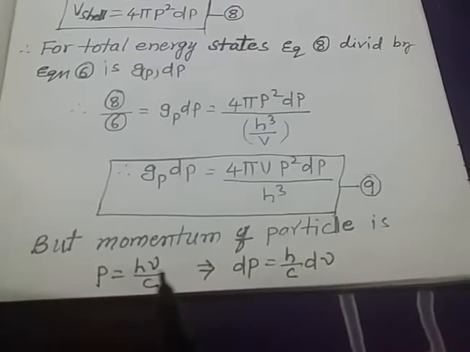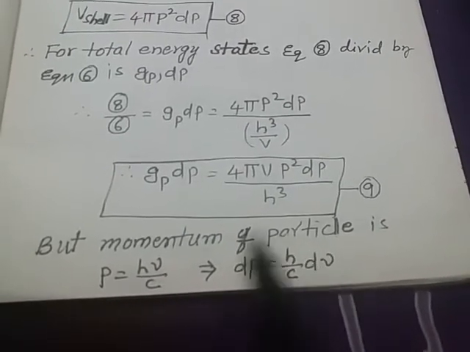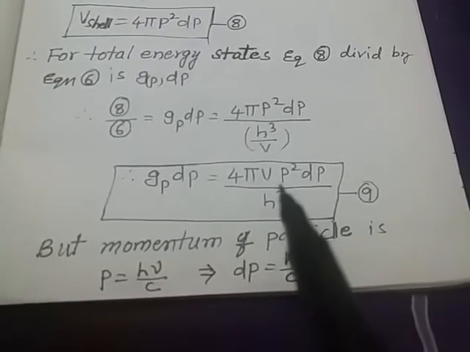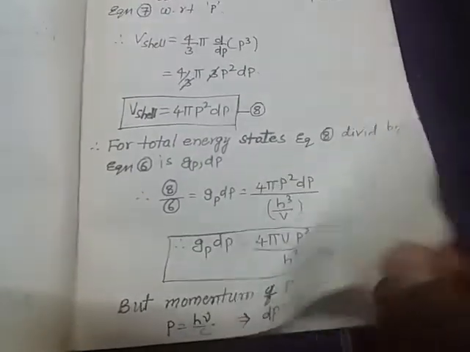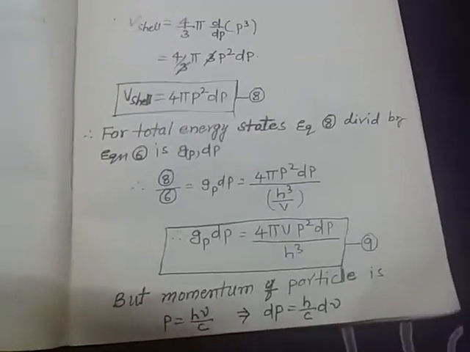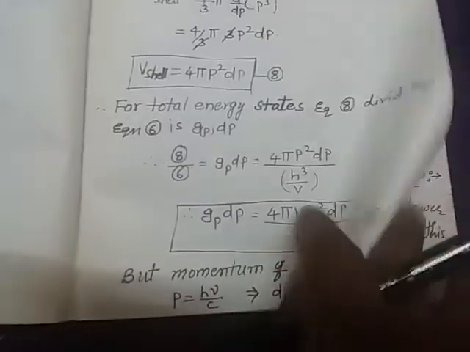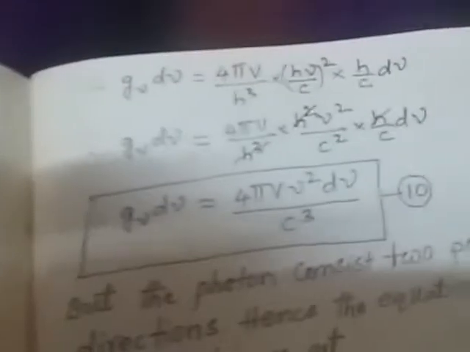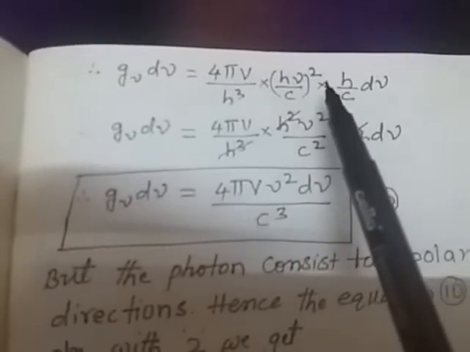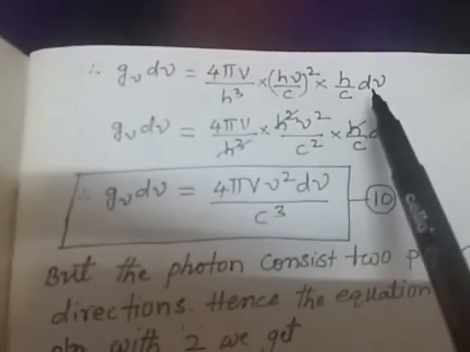So the change of frequency is d nu. Substituting these values in equation 9, we get the following equation, which is represented by g nu d nu. Therefore g nu d nu equals 4 pi V by h cube into (h nu by c) whole square, into h by c into d nu.